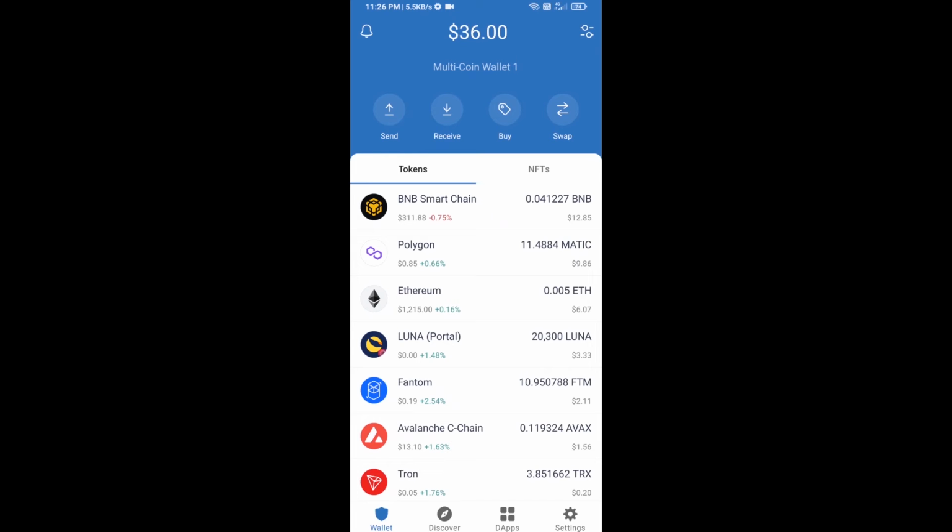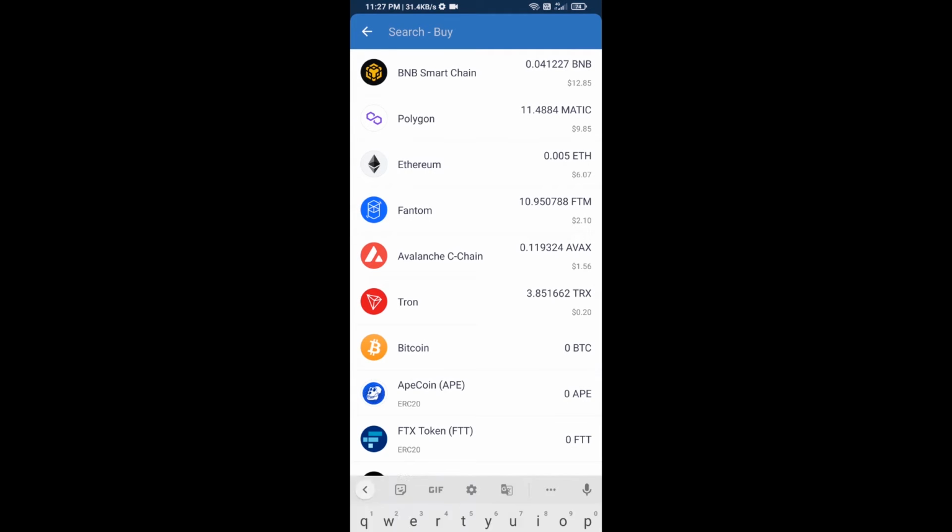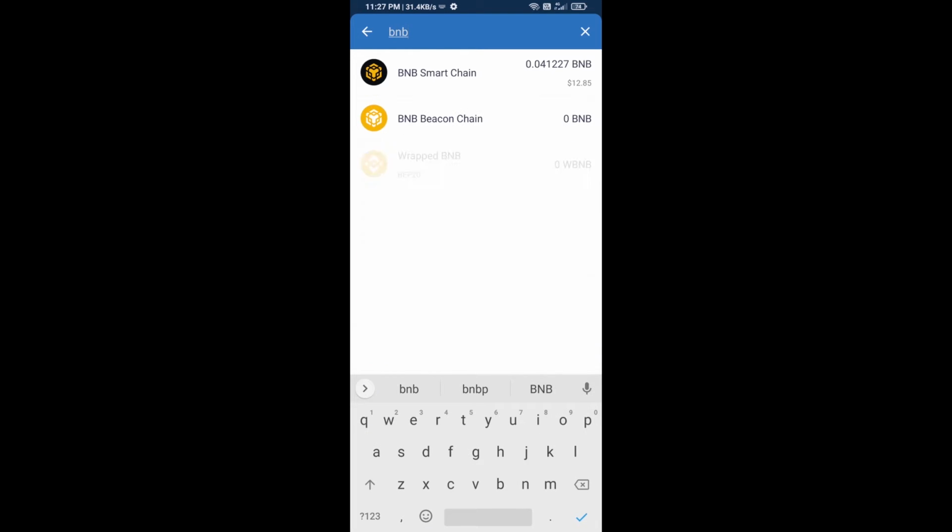Hello guys, today I am going to tell you how to buy Koduck token on Trust Wallet using PancakeSwap exchange. Firstly, you will buy BNB Smart Chain. Click on the buy button and here you will search BNB. Then open BNB Smart Chain.